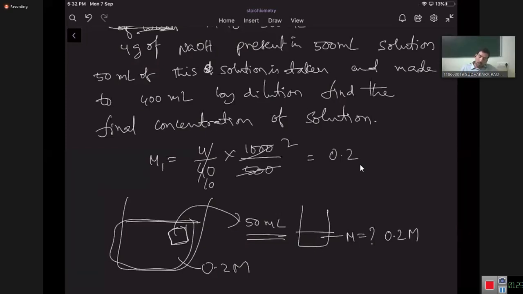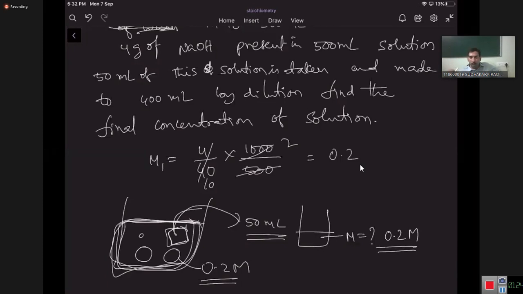So this solution concentration is 0.2 molar. Even if you take any part of the solution, any volume of the solution, it is the same concentration, 0.2 molar. So whatever 50 ml you have taken out from it, that concentration is also 0.2 molar. Now we are preparing a sugar solution at home by adding sugar to water.